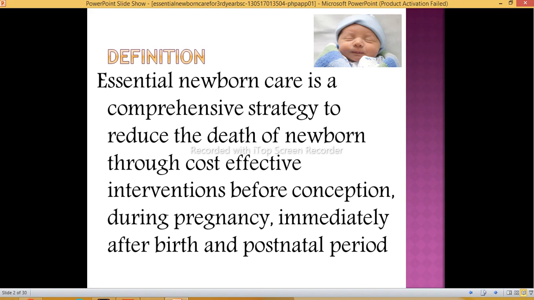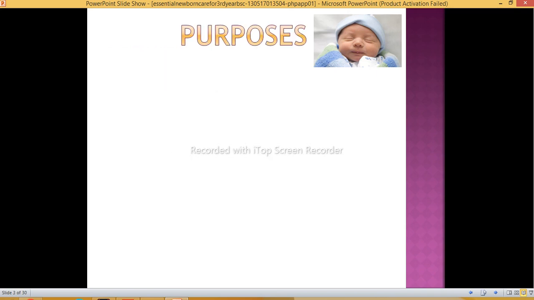Essential newborn care is a comprehensive strategy to reduce the death of newborns through cost effective interventions before conception, during pregnancy, immediately after birth, and in the postnatal period. By giving appropriate care to the baby, we can reduce the morbidity and mortality of the baby, and it is cost effective also. So what is the purpose of this essential newborn care?